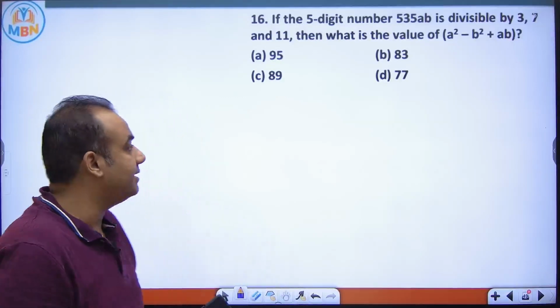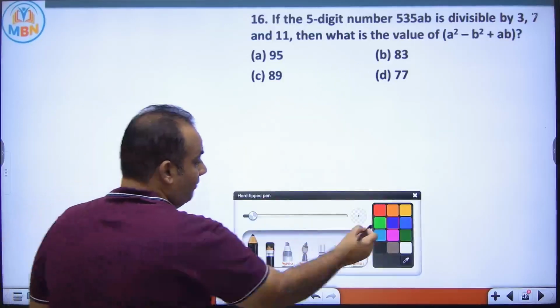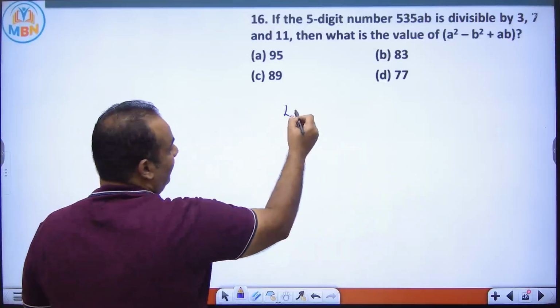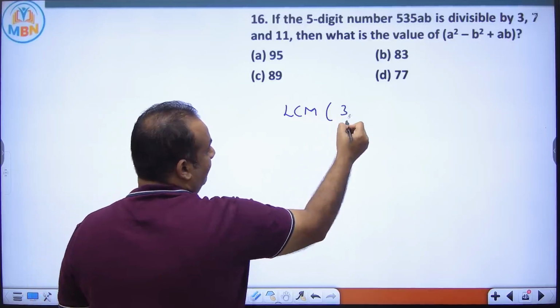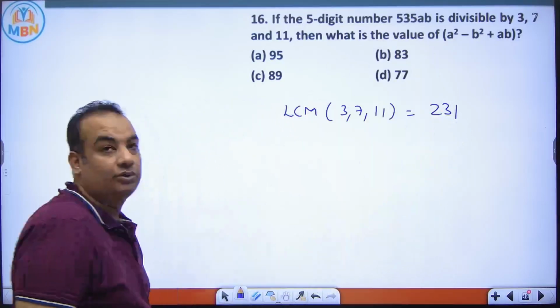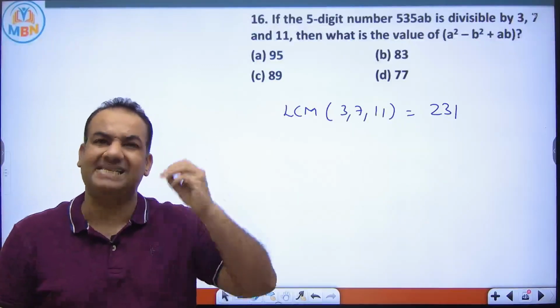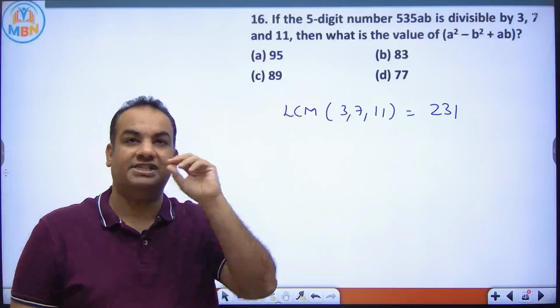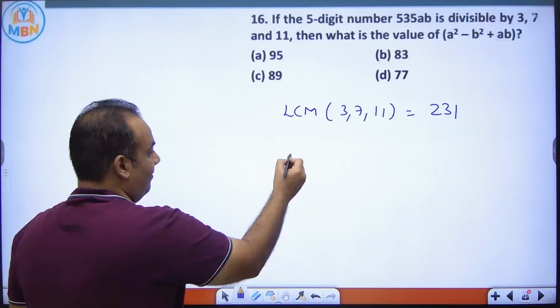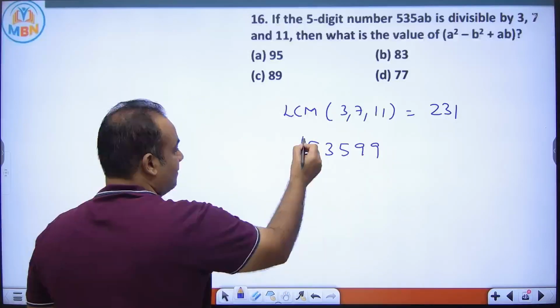See this question. This number is divisible by 11. If a number is divisible by 3, 7 and 11, it has to be divisible by the LCM of 3, 7 and 11, which is 231. So this number is divisible by 231. I don't know what A and B are. Let me assume the maximum possible values of A and B, which can be 9 and 9. So let me take the number 53599 and divide this by 231.